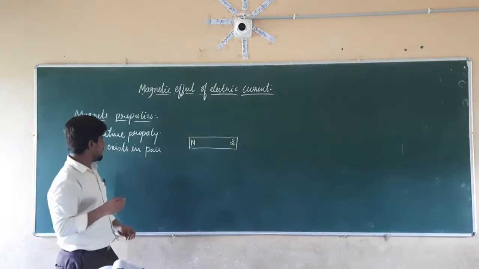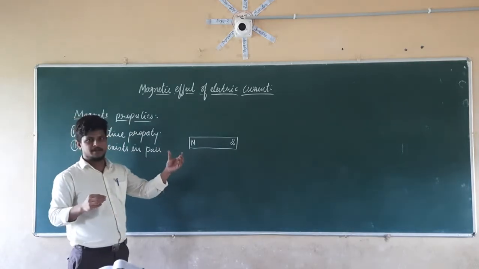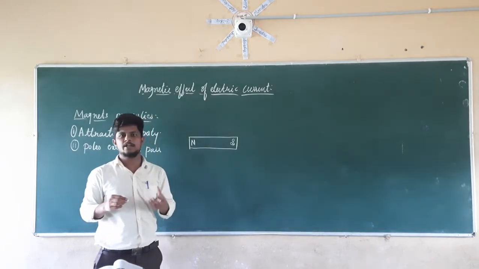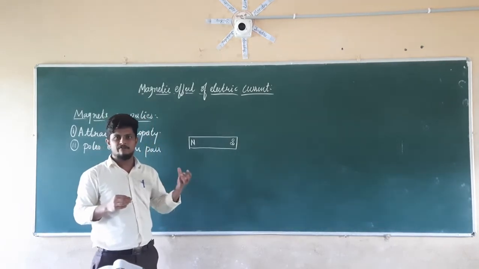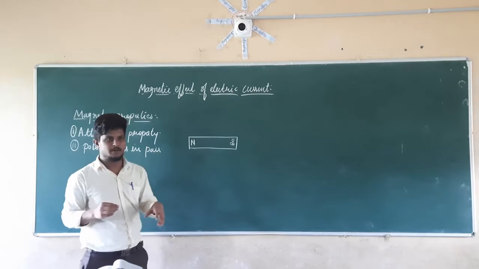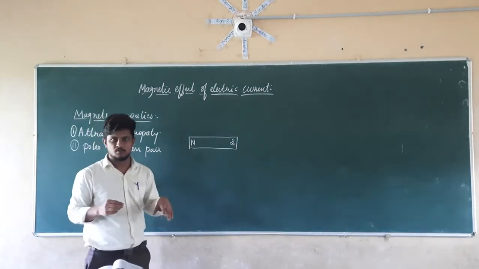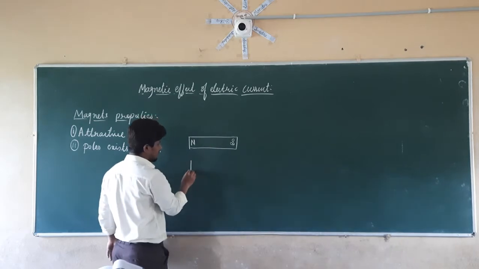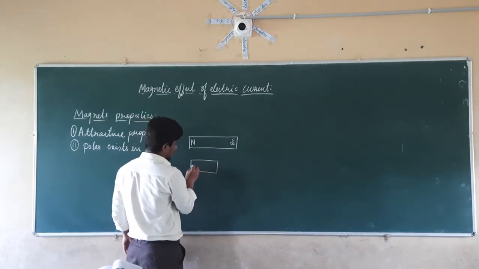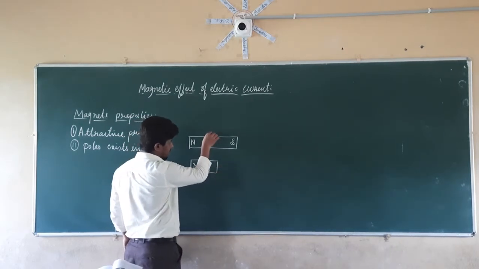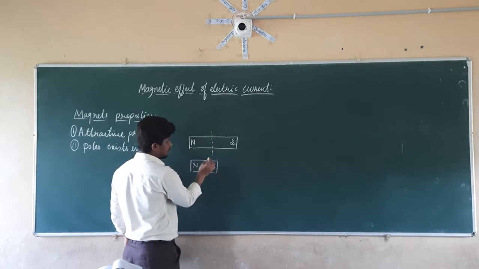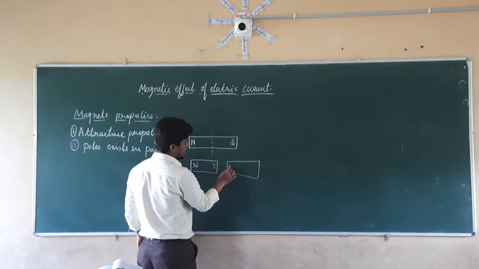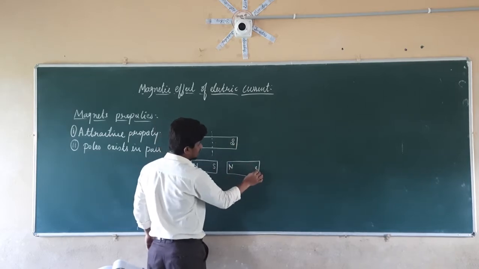So always remember, a bar magnet, or the horseshoe magnet also, all have poles existing in pairs, having the north as well as the south pole. If you cut this bar magnet, at this portion it is again going to have a north pole, and if you cut here, it is going to have a south pole. In the same manner, this piece is going to become north here and the other south.